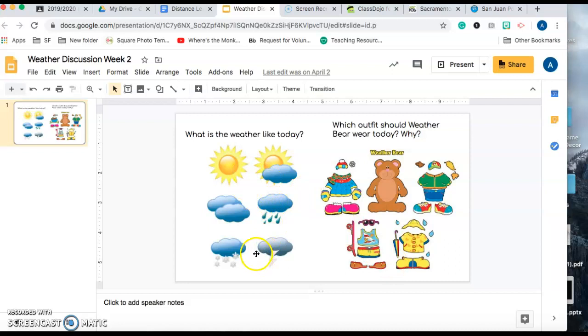These are questions I want you to talk about with your child. I want them to practice answering in complete sentences and really explaining their thinking, like, why wouldn't Weather Bear wear this outfit today? Or why would he wear this one? You know, getting into that good conversation on grade level standard topics.